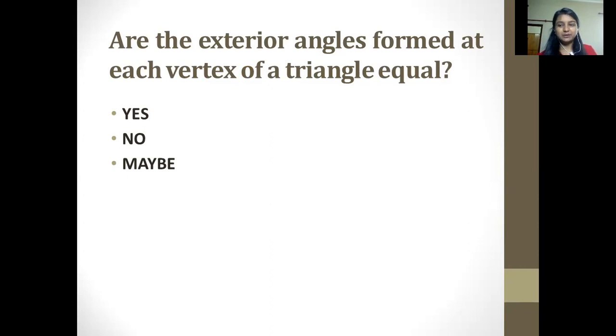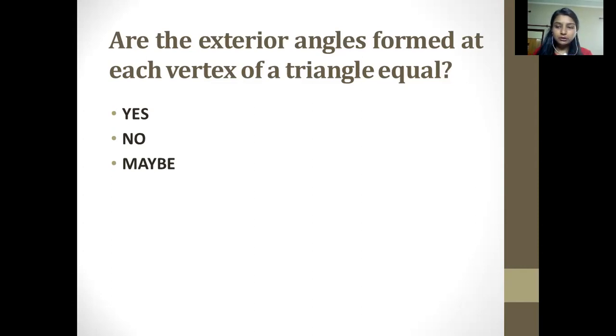I explained in the previous class also that the answer is not proper, because if some condition had been applied, like if they had given that this triangle is an isosceles triangle or an equilateral triangle, then we could answer yes or no. Now we are not clear because the triangle is not given here.